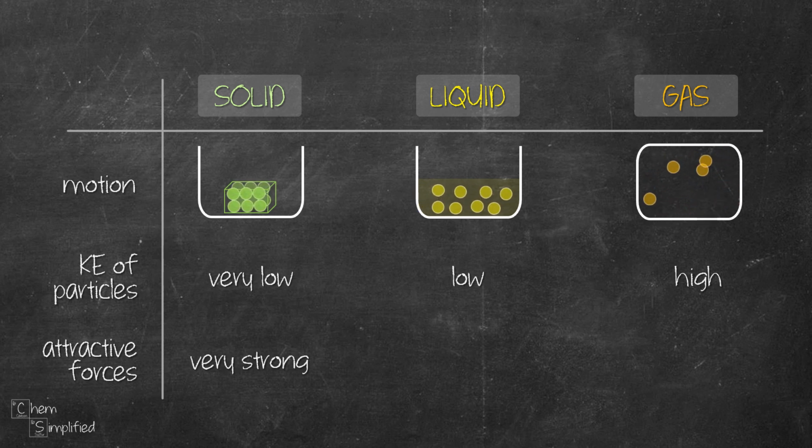For liquid particles, the attractive forces are strong enough for the liquid to have fixed volume. However, they are not strong enough to keep the particles from sliding over one another. That's why liquids don't have fixed shape.